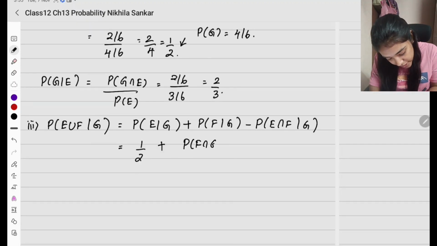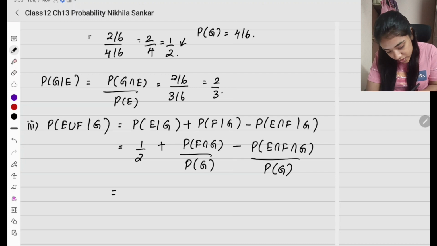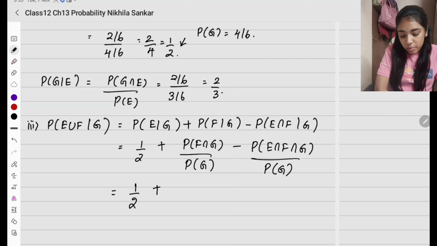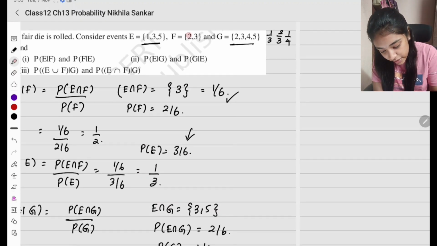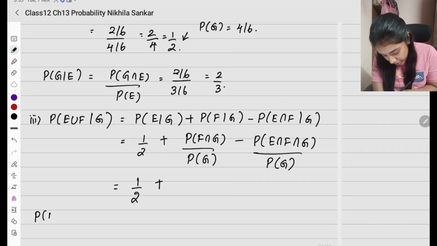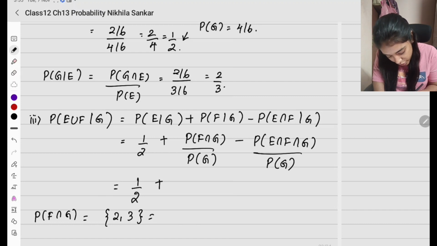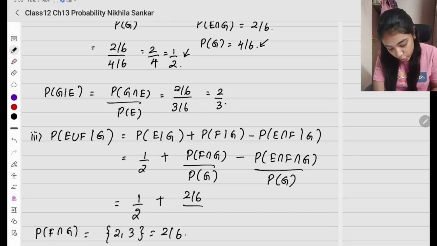So probability of F intersection G divided by probability of G, minus probability of E intersection F intersection G divided by probability of G. So this is going to be 1 by 2 plus probability of F intersection G. What are the elements in F intersection G? I have 2, 3. So probability of F intersection G is the probability of the elements 2, 3, which is going to be 2 divided by 6. So this is going to be 2 by 6 divided by probability of G, which we found here as 4 by 6.